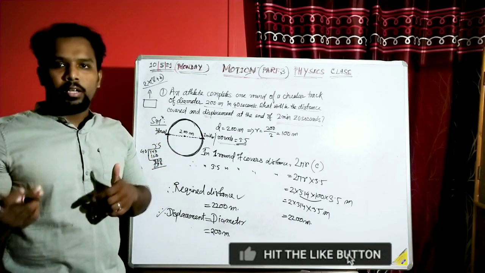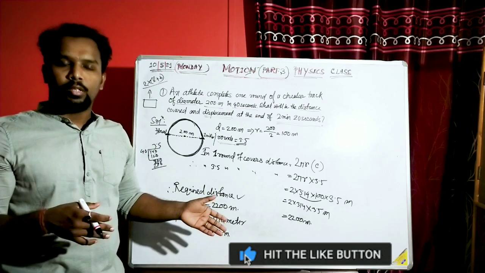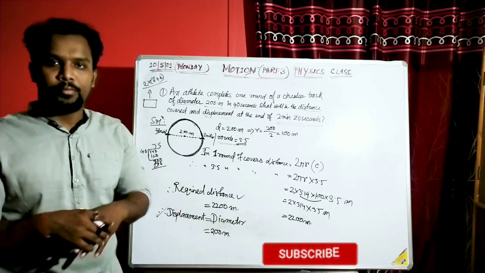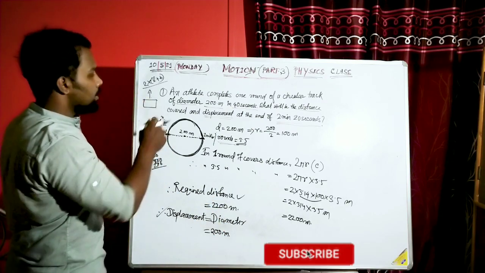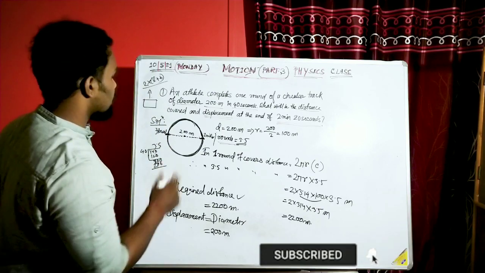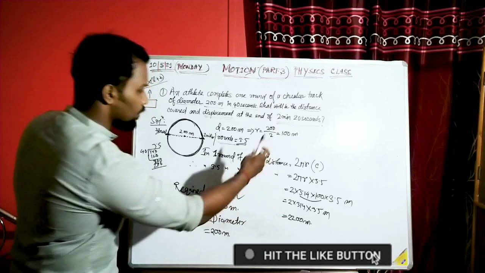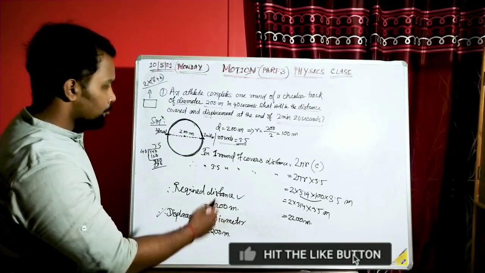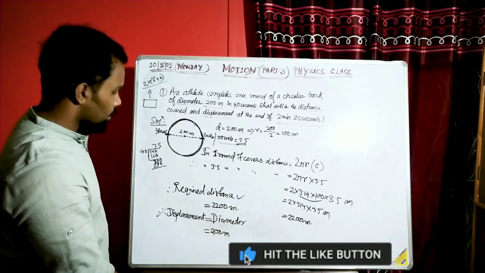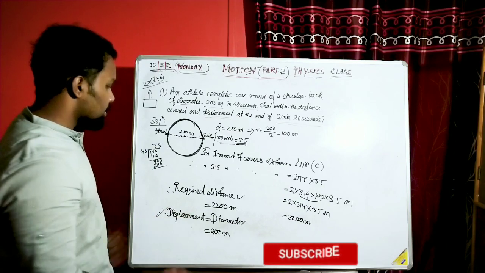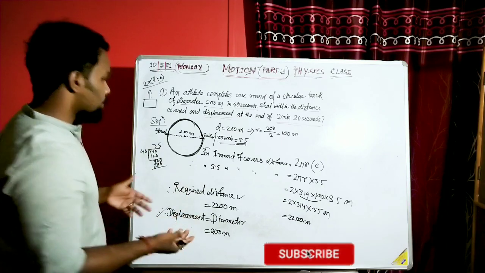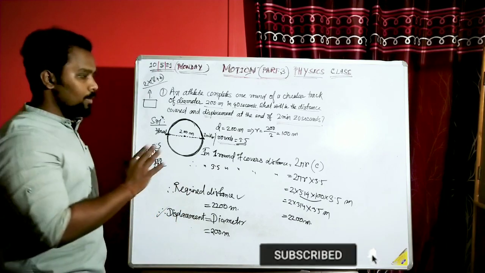It may be a rhombus type path, it may be a rectangular path, it may be a square path. But in this case, this is actually a circular path. So using the unitary method, we have calculated the total amount of distance, right? Again, displacement is a simple concept: the shortest distance between the initial and final position, right? I hope you have understood this part.